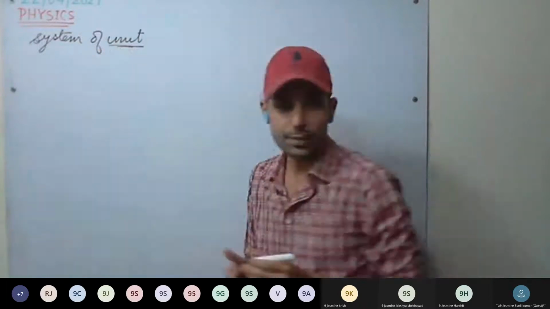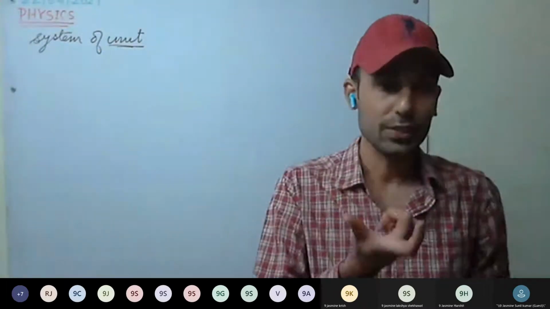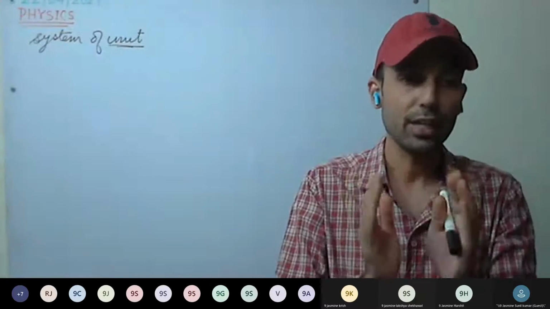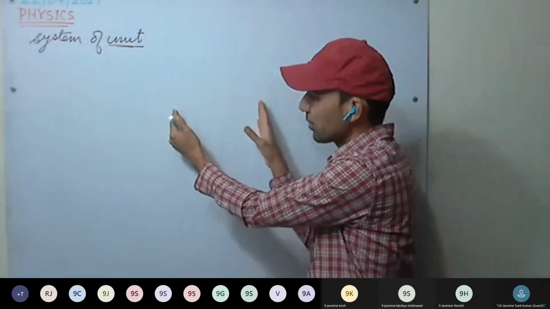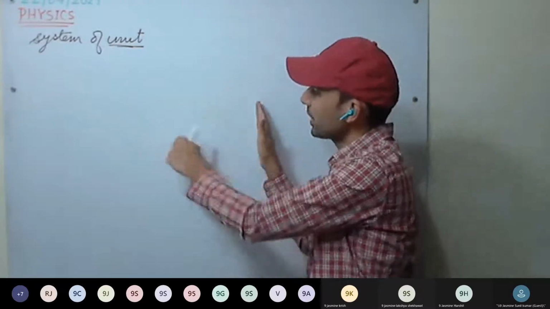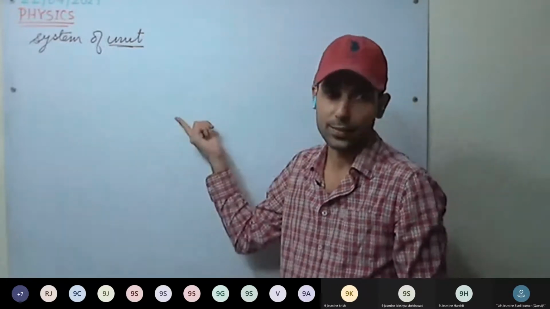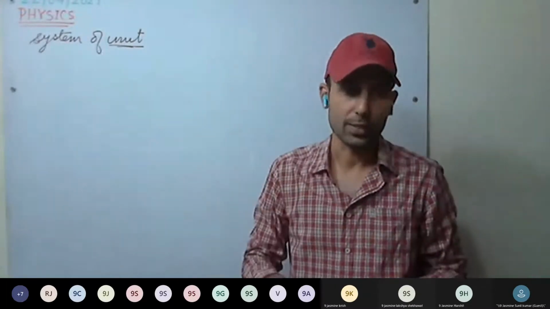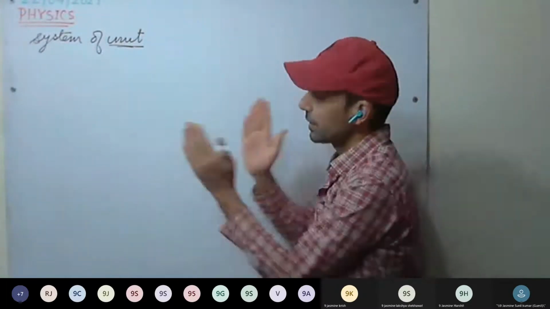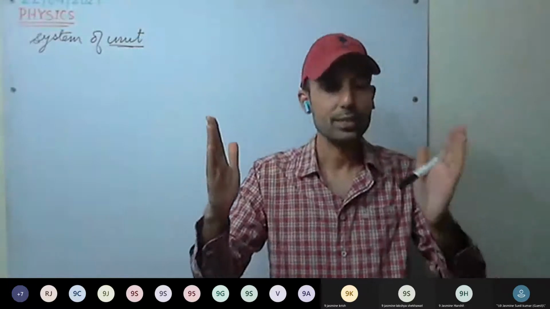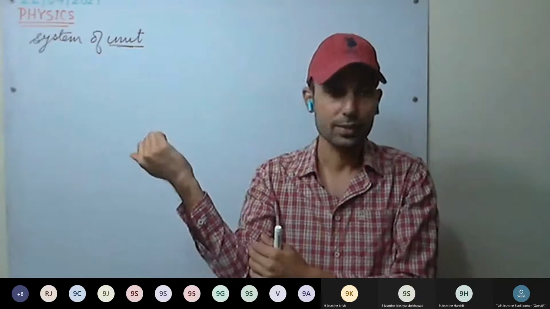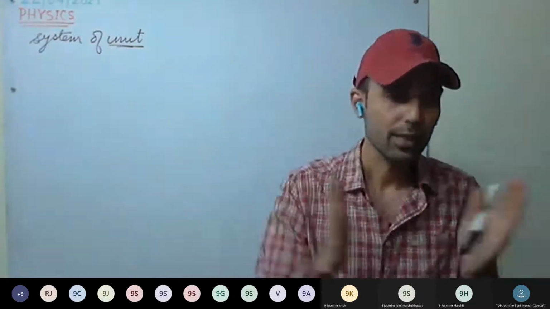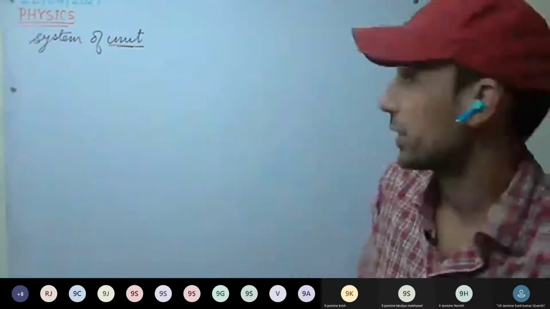So unit we have already discussed. What is a unit? Any standard physical quantity, that is, some physical quantity that we have standardized. For example, for length we standardized the meter, that this will be our meter, and we use this standard physical quantity to measure length. Around the world, different systems developed. Somewhere they consider this as 1 meter, somewhere they used the foot to measure the length, or somewhere they used different units to measure.